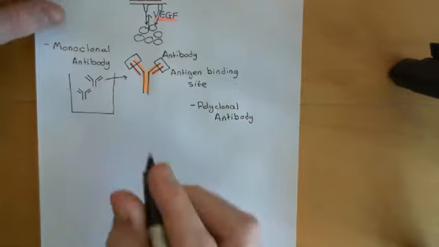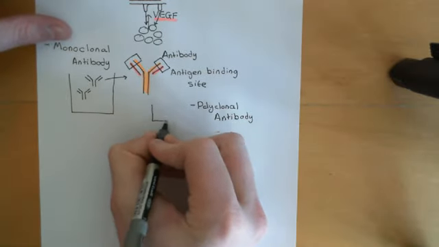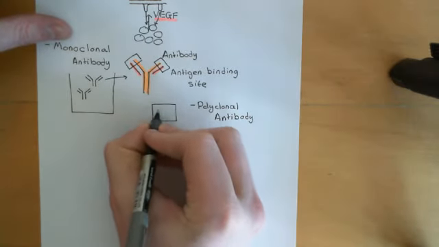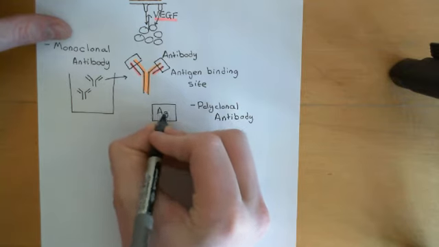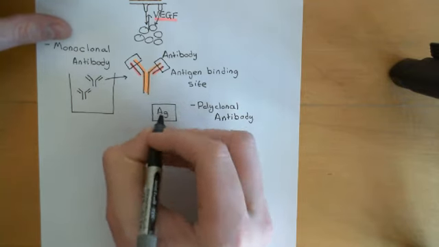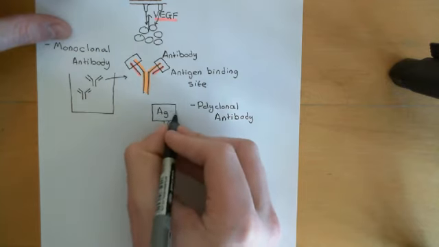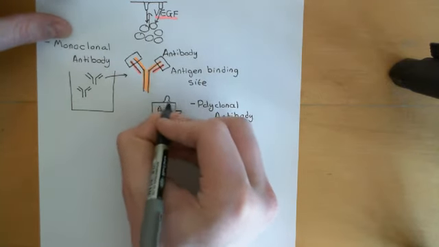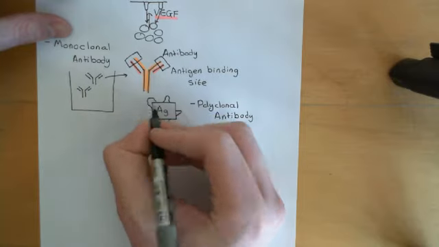Now, how does that work? Well, if we have an antigen here, let's say this is our antigen, there are loads of different parts of the antigen that antibodies can potentially bind to, and all the different parts, and I'll draw a few of them here. So little facets of the antigen.